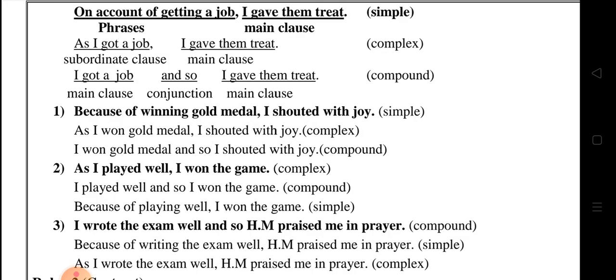The next one: as I played well, I won the game. So this is a complex sentence. You have to write it in compound and simple. I played well and so I won the game. The next, simple sentence: because of playing well, I won the game. So it's easy only. You just have to revise once again. Already you have received it. I thought that everyone received your materials. So don't get any confusion with this. Just look at your material.